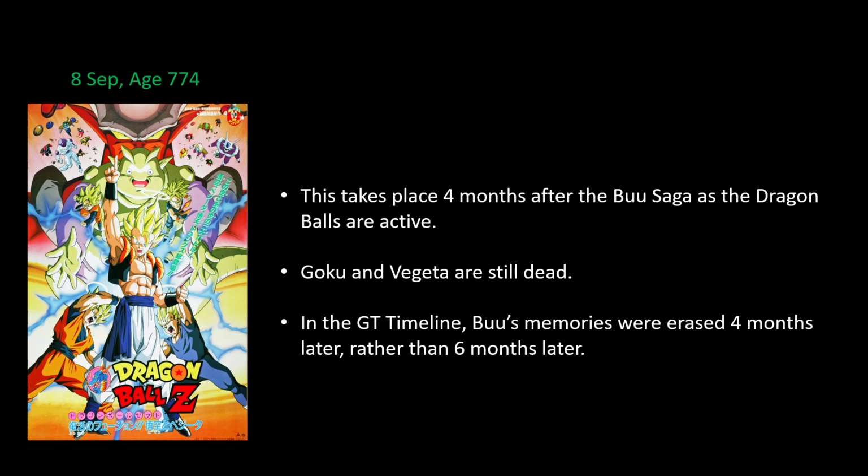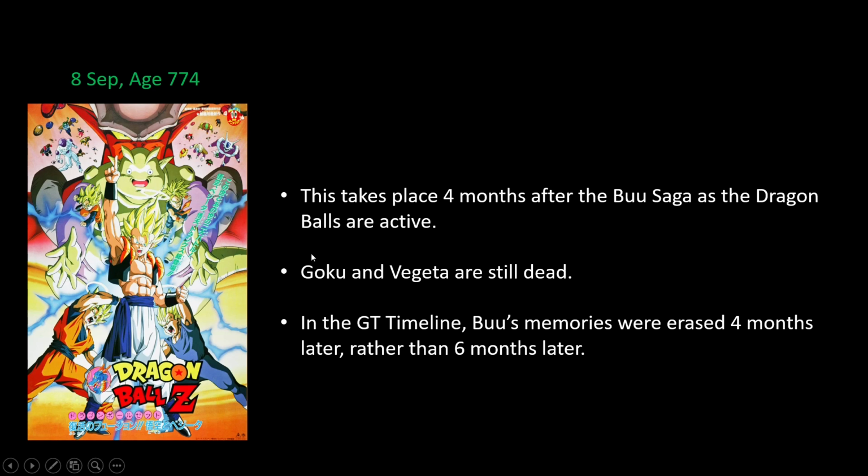Alright. Moving on to Fusion Reborn. This takes place on 8th September, age 774, which is 4 months after the Buu saga, as the Dragon Balls are active. So they had not used their remaining 2 wishes during the Buu saga, and Dende was like, we can just summon the dragon again in 4 months time, and that is when we'll do the wishes. So 4 months later, the Dragon Balls were active, so we can say that this movie takes place 4 months later.